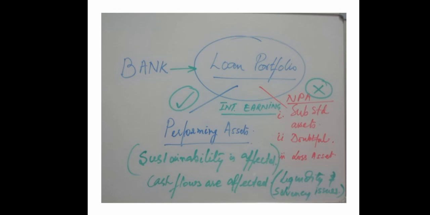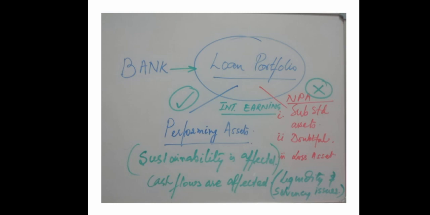The technical definition of NPA is that if your loan is not repaid by the client for a continuous period of 90 days, meaning 3 installments, then this loan goes into the NPA category. One very important factor is that once an asset is quoted as NPA, it has to stay in the NPA segment for the next 12 months, even though they are making all their payments on time. So it's very important that you retain your character by staying in the performing asset category only.